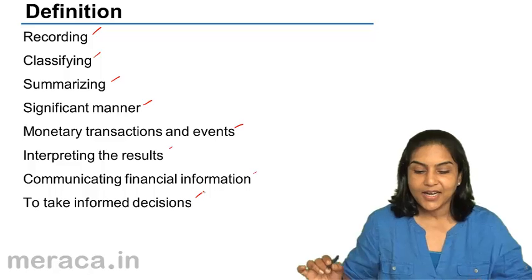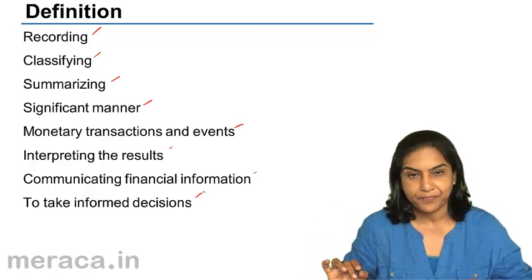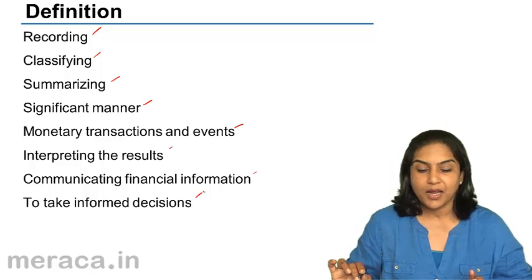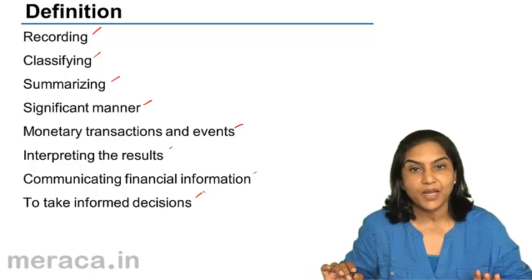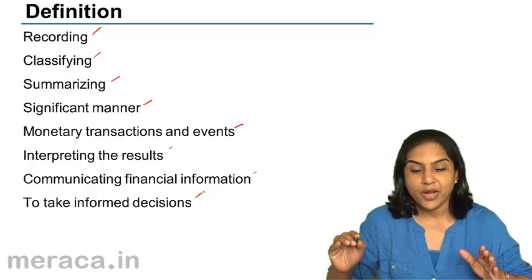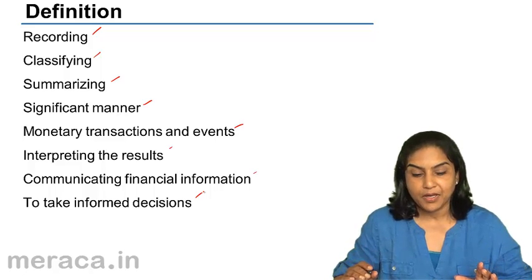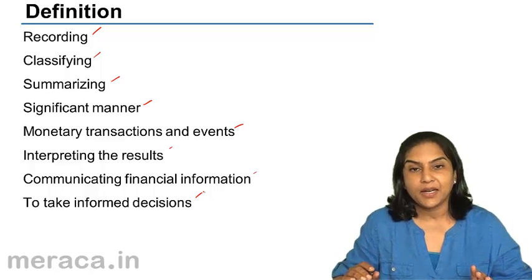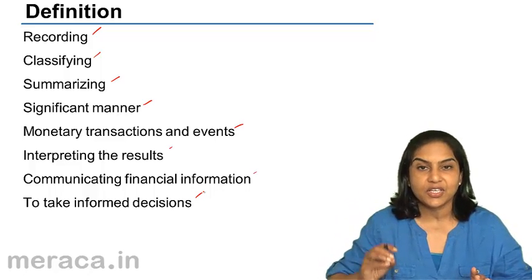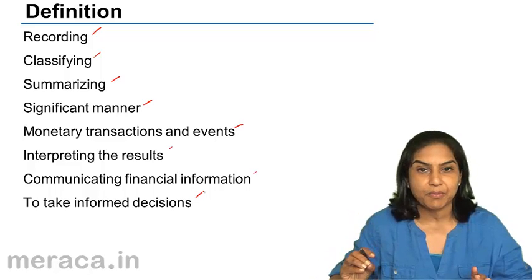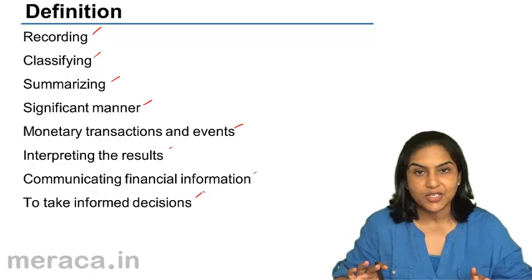Having said that, let us try and understand each and every term individually. Accounting is the recording. First and foremost, every transaction needs to be recorded. So, if we talk of the grocer, each time he buys material, he records it, he sells, he records it, he pays rent, he records it, he has a person who comes to clean the premises, wages are paid to the cleaning person, he records it.